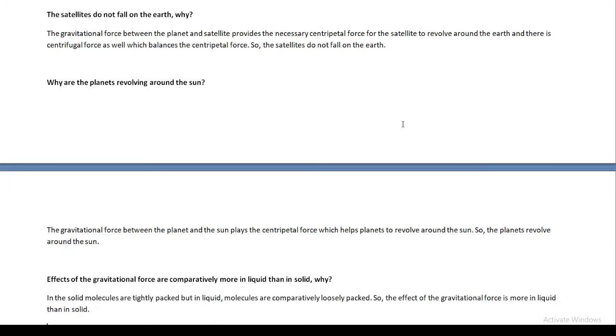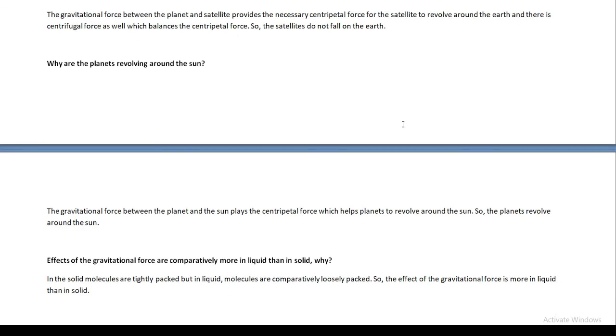And the effects of the gravitational force are comparatively more in liquid than in solid, because in the case of liquid the molecules are loosely packed, but in the case of solid the molecules are rigidly packed, tightly packed. So the gravitational force of attraction is comparatively more in liquid.